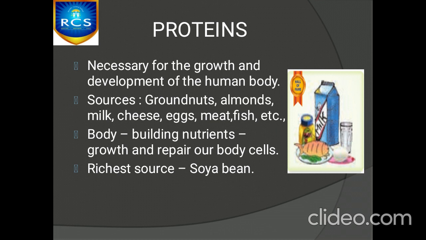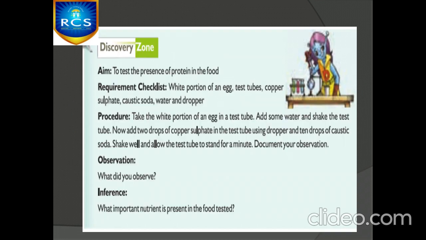Okay, children. So for testing the protein content of a food, first we have to put the testing food in a test tube along with a little amount of water. We have to shake that well. Then we have to add 2 drops of copper sulfate solution.